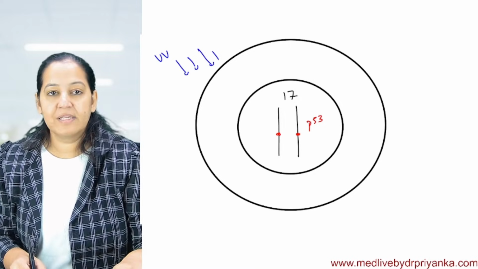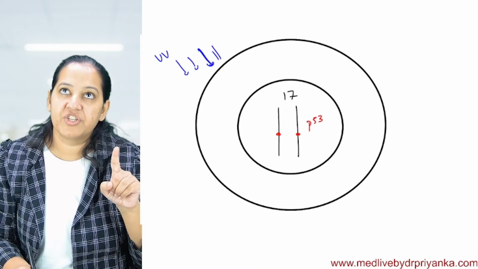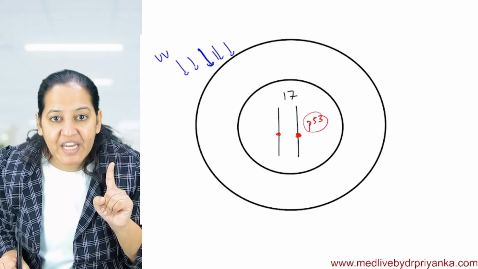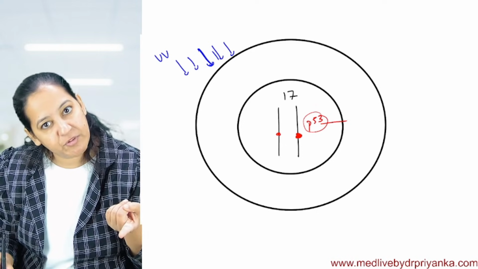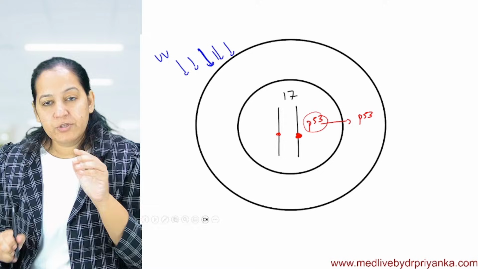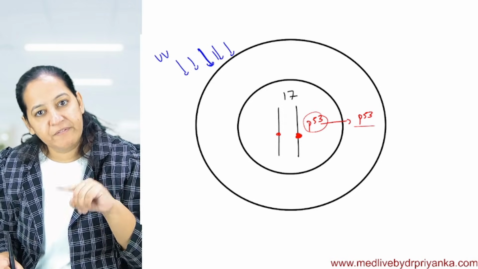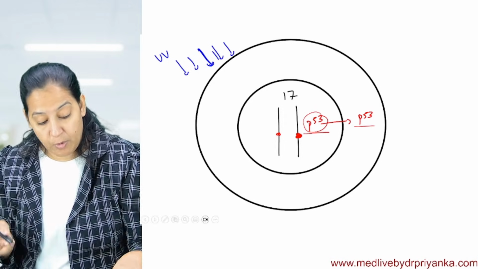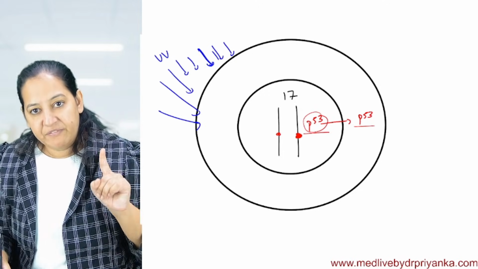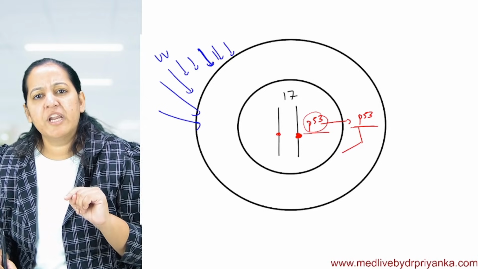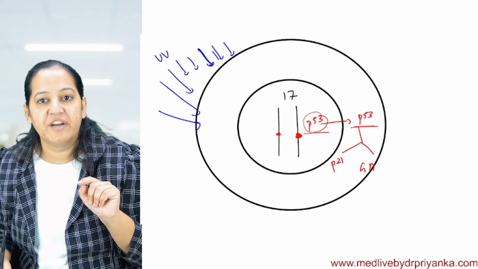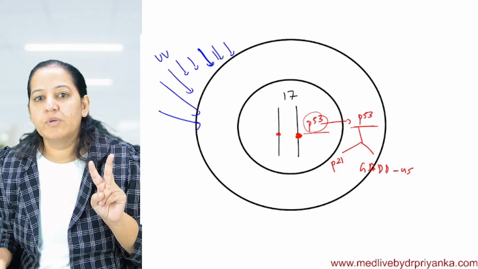As soon as this cell is exposed to UV radiation, at that point, the P53 gene will form a protein. The name of the protein is also P53. The P53 protein will come into the cytoplasm. You are getting my point. So this is the P53 protein which is formed by the P53 gene, not every time, only when the cell is exposed to UV radiation. After coming to the cytoplasm, immediately it calls its two assistants. Who are the two sub-inspectors? The two havaldars are P21 and GADD45. These are the two inspectors, right?